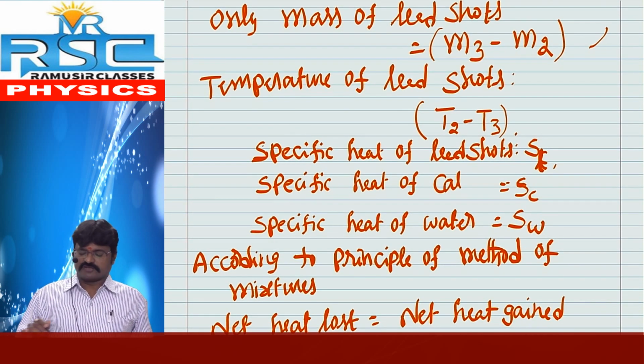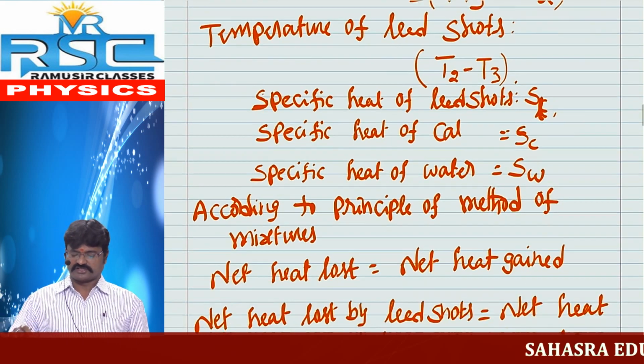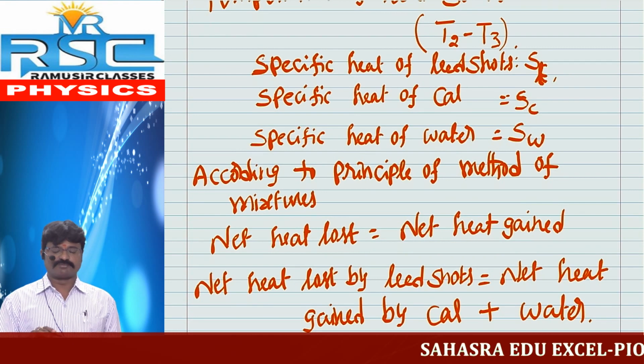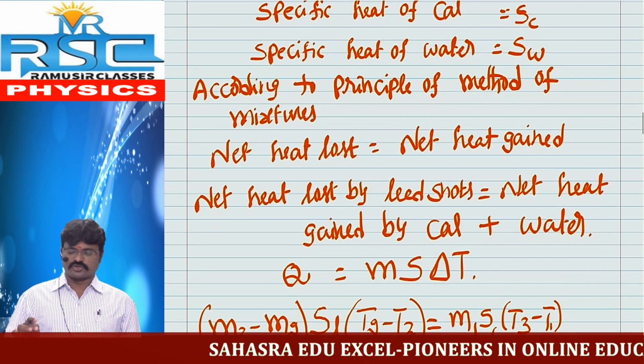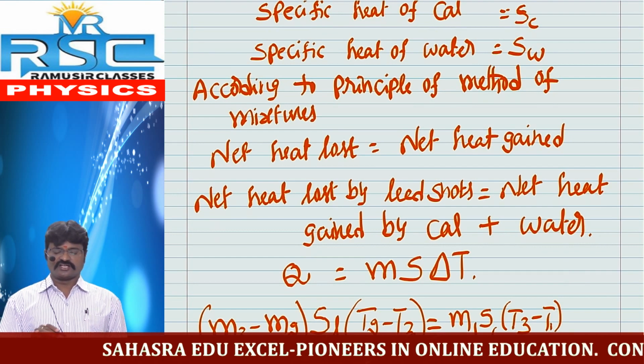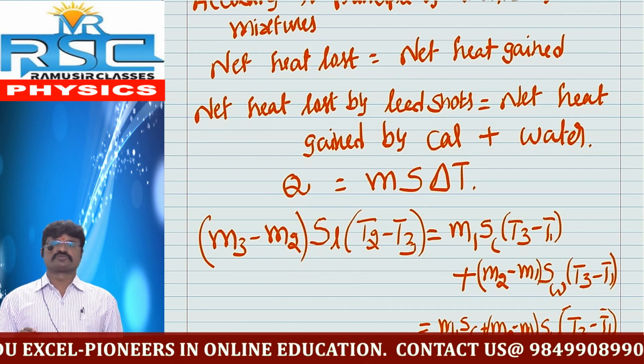Then once again we want to give some symbols. Specific heat of lead shards SL, specific heat of calorimeter SC, specific heat of water SW. According to the principle of method of mixtures, net heat lost is equal to net heat gained. Here net heat lost by the lead shards is equal to net heat gained by the calorimeter plus water.